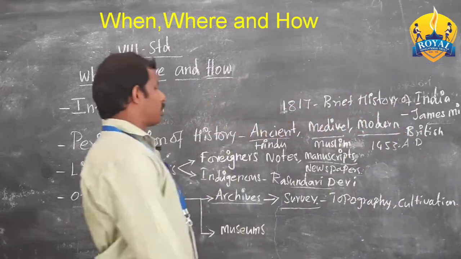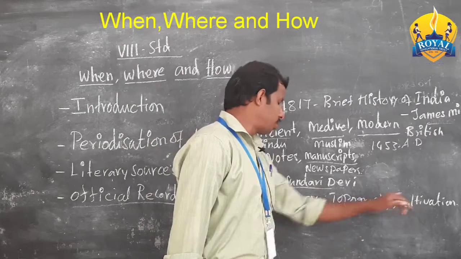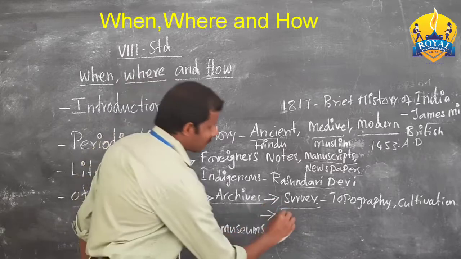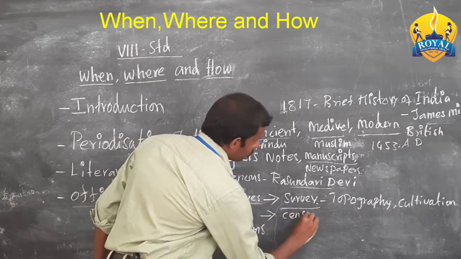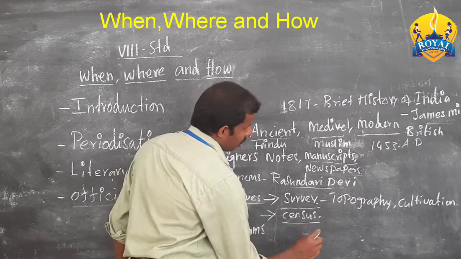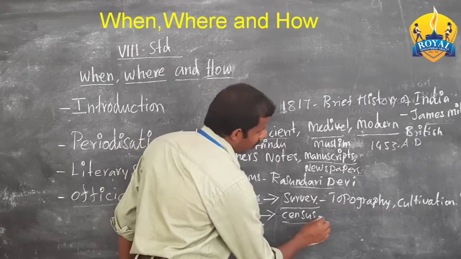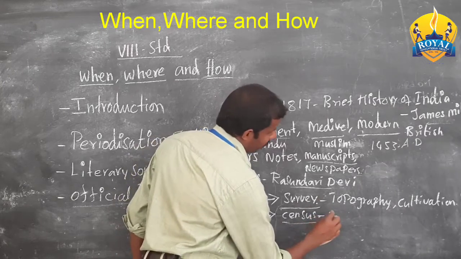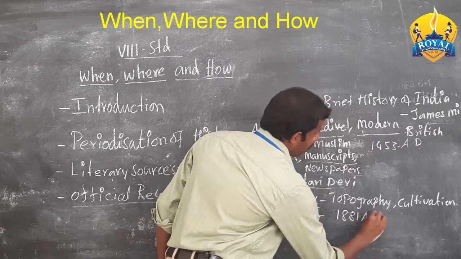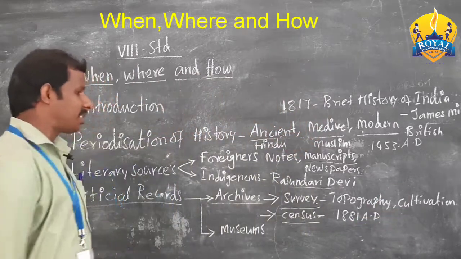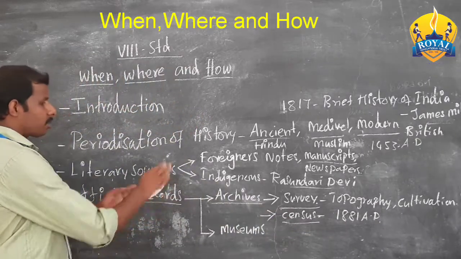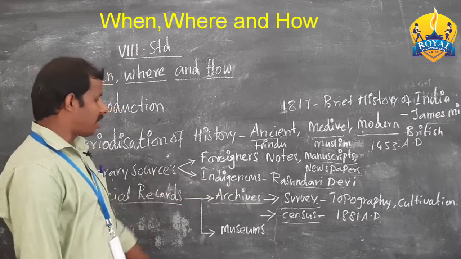So all these sources they collected through surveys. Next, they also conducted the census. What do you mean by census? The number of people was calculated, that is called a census. In India, 1881 AD is the first time an official census was collected. Okay, so these are all the sources they maintained in their archives.